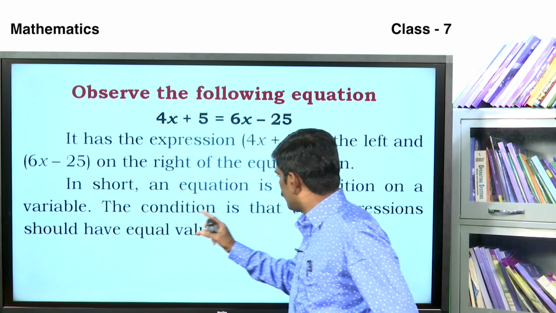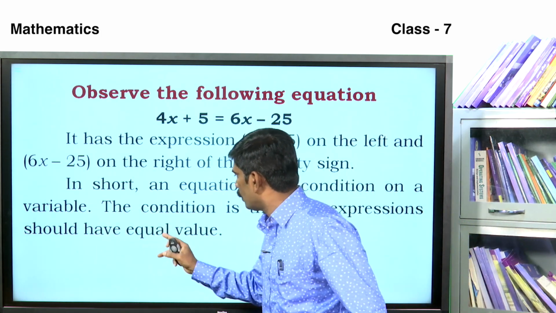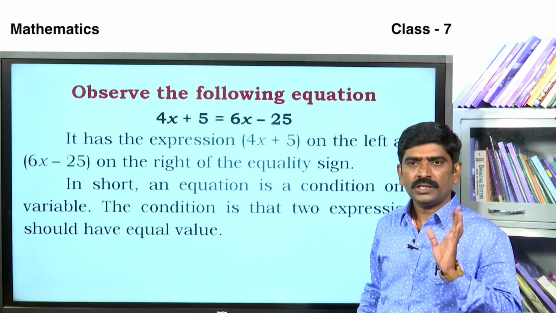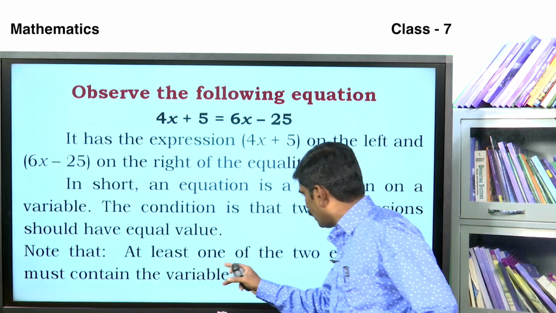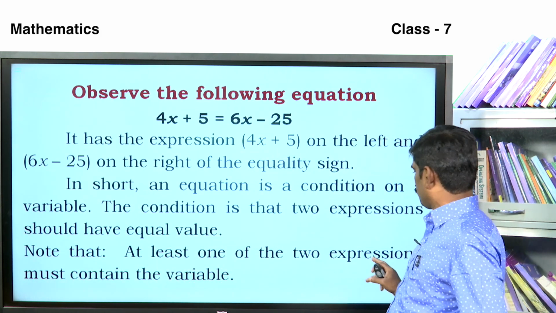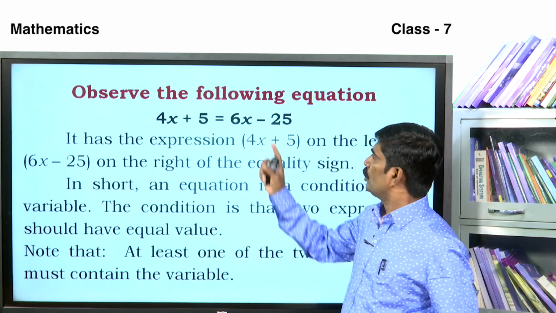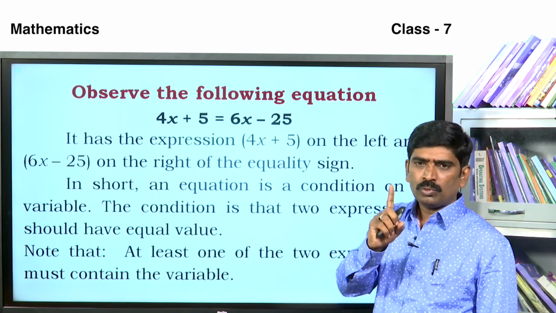The condition is that the two expressions should have equal value. They should have both sides equal. Note that at least one of the two expressions must contain the variable. These two expressions must have a minimum of one variable.